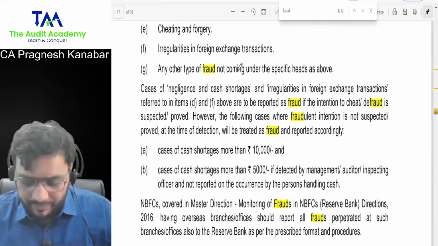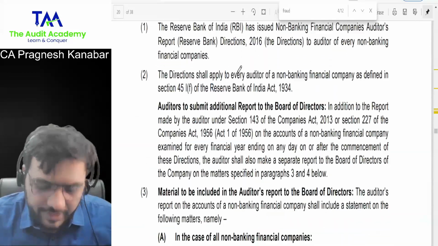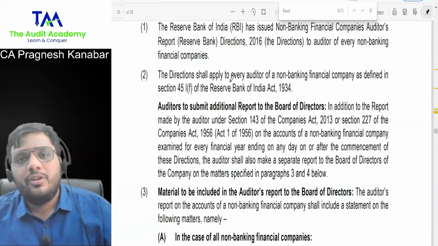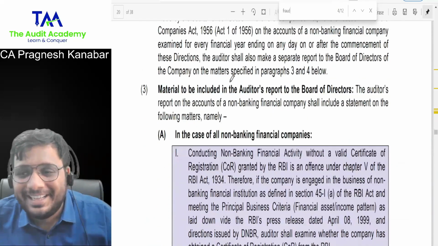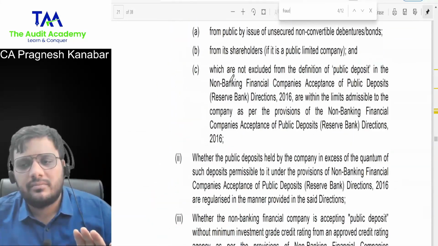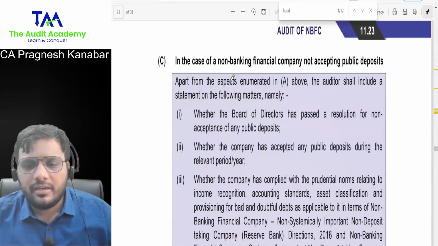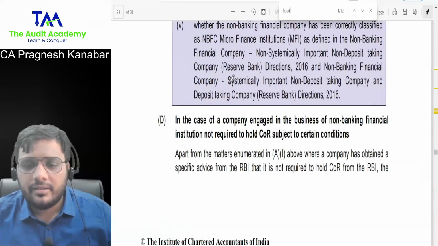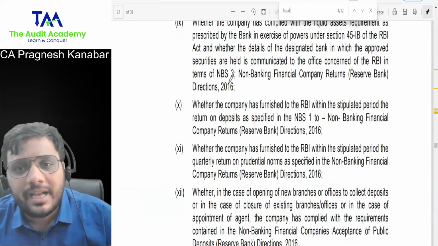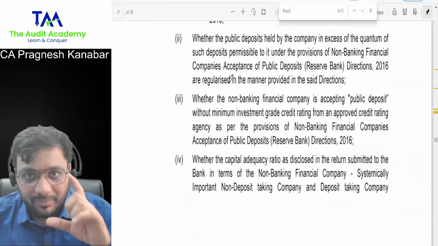And all of a sudden, the person who was drafting the module felt, let us print the bare circular as it is. This is bigger than CARO. Look at this, the full circular as it is. Till here it continues. And it's not like in every attempt they ask questions from this. Once in 5 or 6 attempts, you may find a question on this. Are you getting my point?